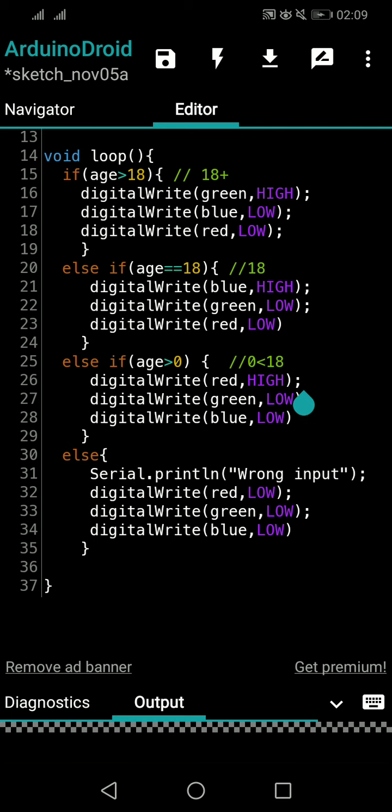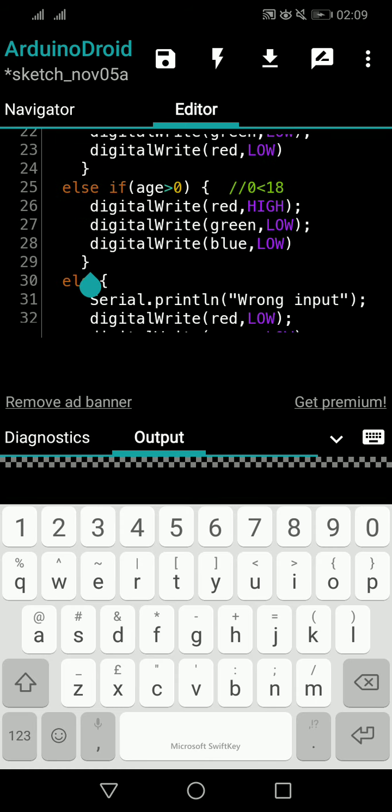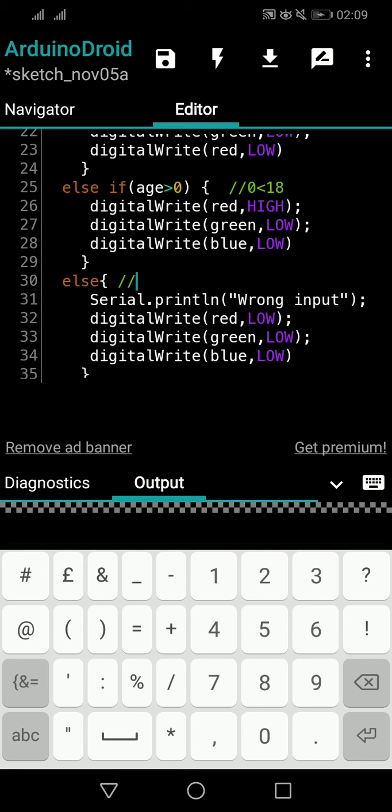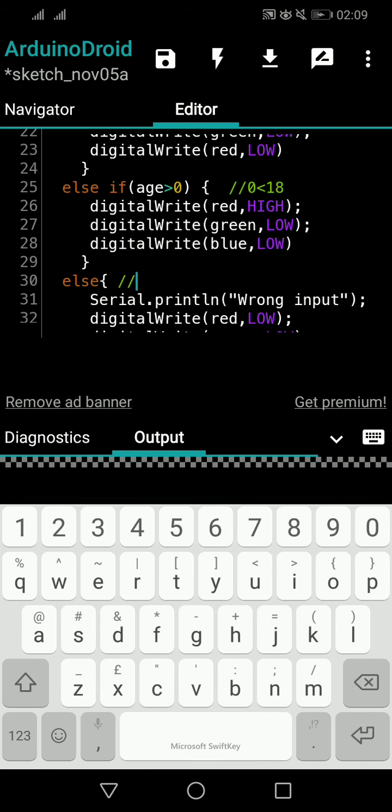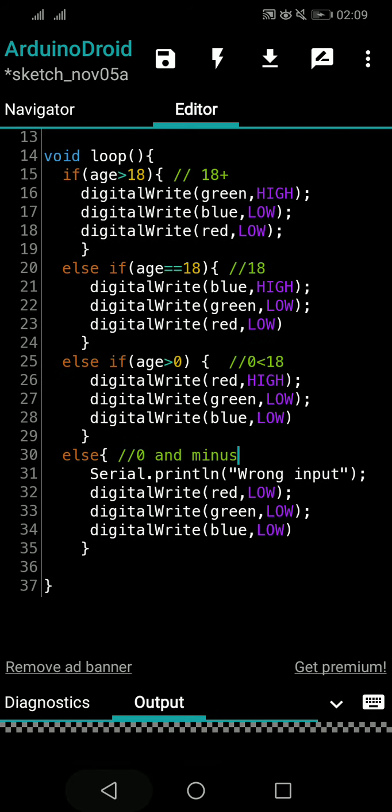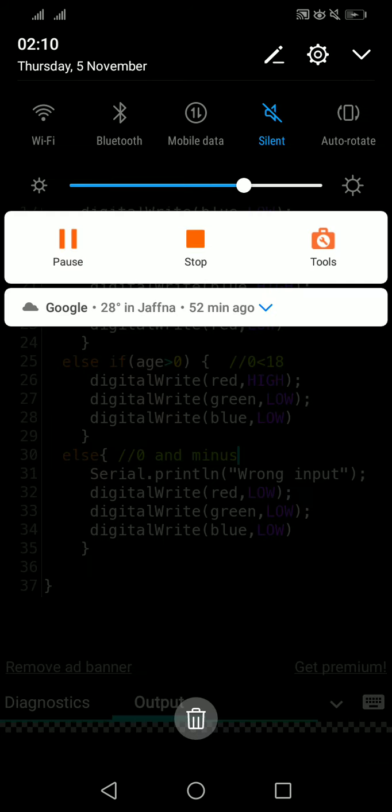Please look at the code in the void loop. The green color things are comments, so you don't need to worry about them. Comments mean they will not be taken into consideration. I will just add a comment here as well. With double slash we write comments so that people who read the code will understand what is happening. That will not be considered as the coding part. You can write any comments you want with double slashes, and whatever you write after double slashes will be a comment.